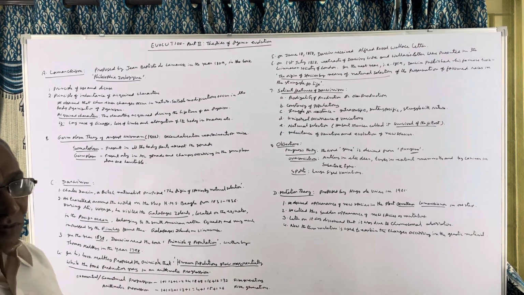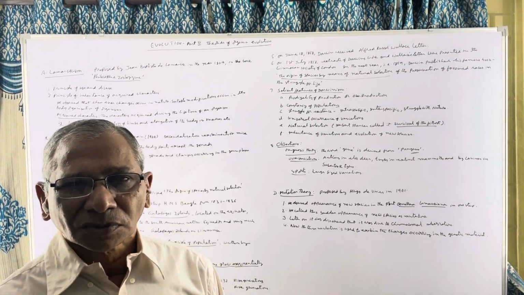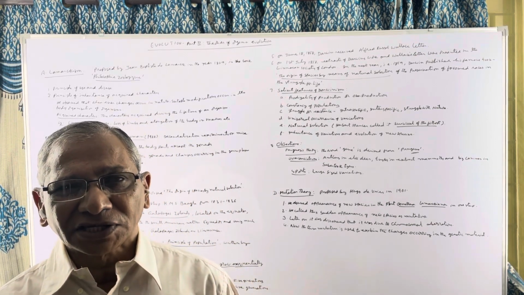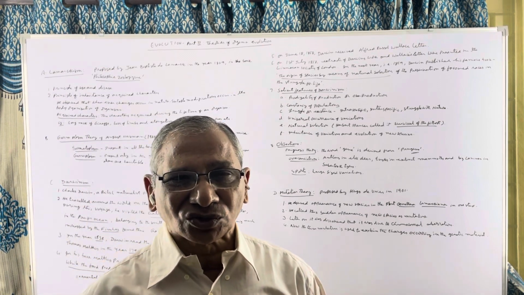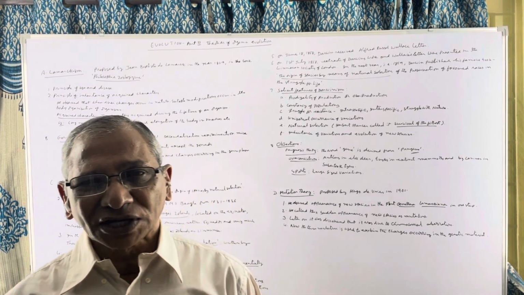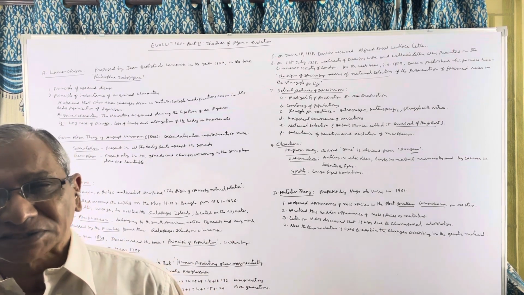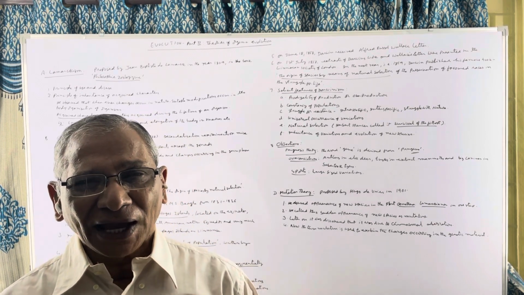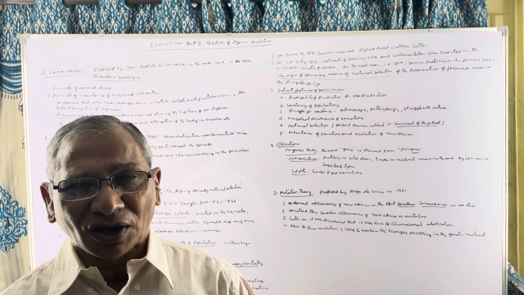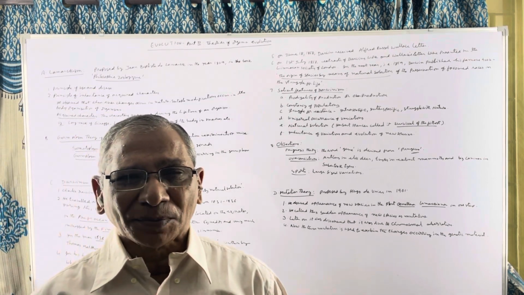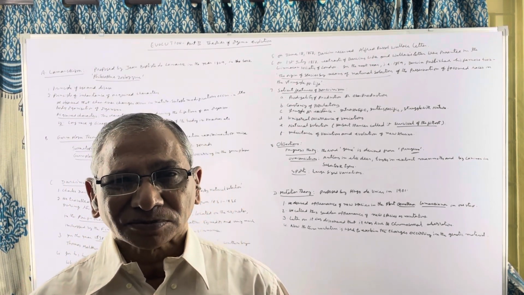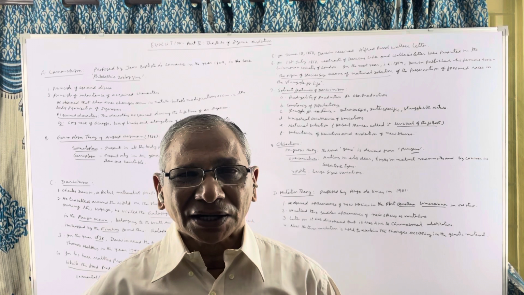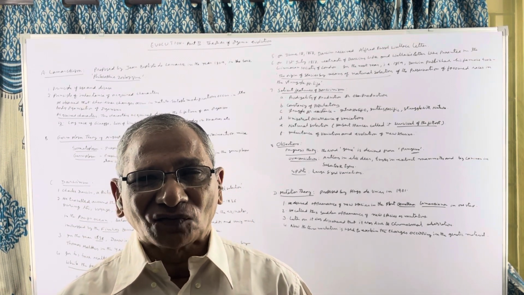Next comes Darwin. Darwin, a British naturalist, travelled around the world in a ship called HMS Beagle from 1831 to 1836. During his voyage, he visited many countries. Among them, Galapagos Islands are very important. Galapagos Islands belong to a country known as Ecuador, and they are situated in the Pacific Ocean on the equator. The Galapagos Islands are about 21 islands, and they are a living evidence of organic evolution.